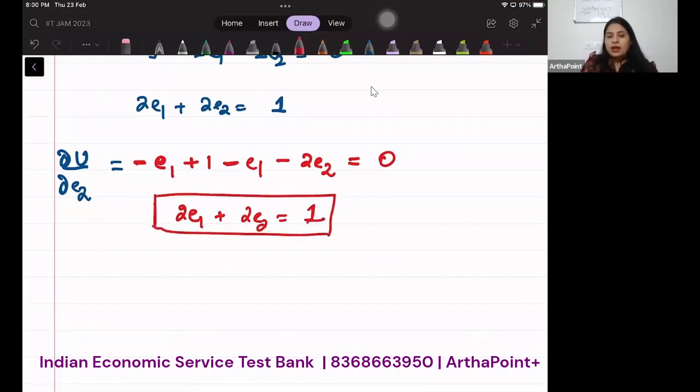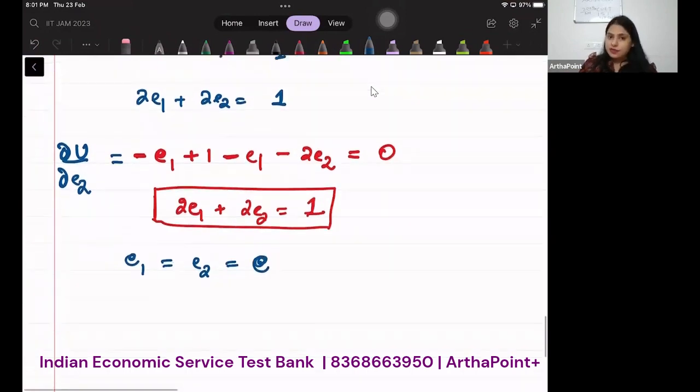Now, see, because they are together, like a party, they will want to put in the same amount of effort. They won't put in different efforts. I don't want that you should put more effort and you don't want that I should put more effort. So what we will assume here is that E1 is equal to E2 is equal to some E. Both are putting the same amount of effort.